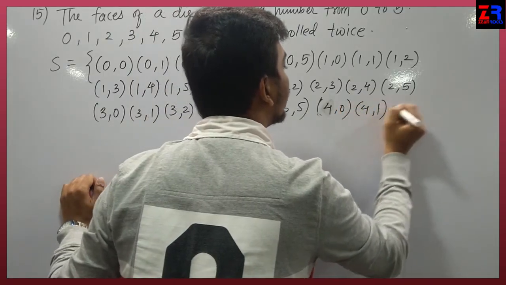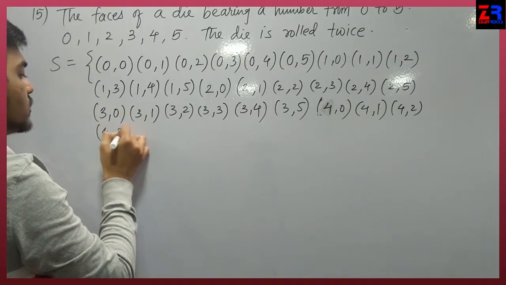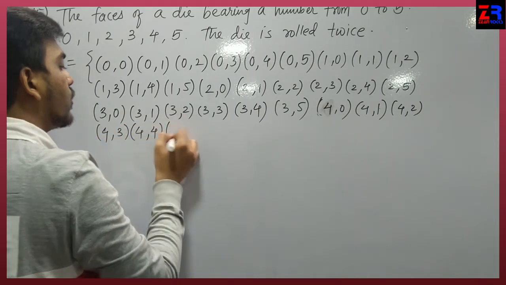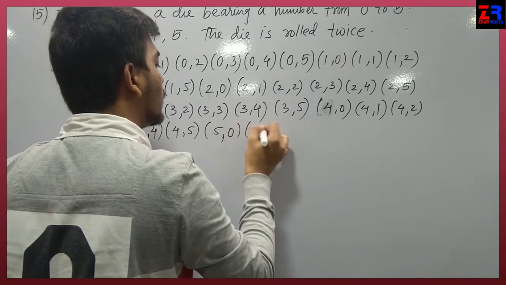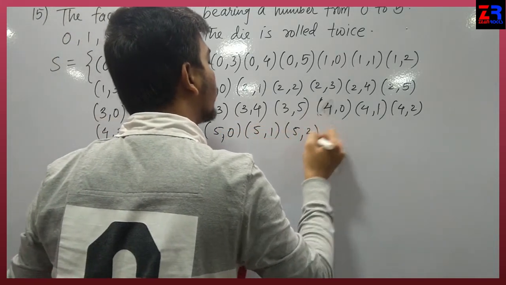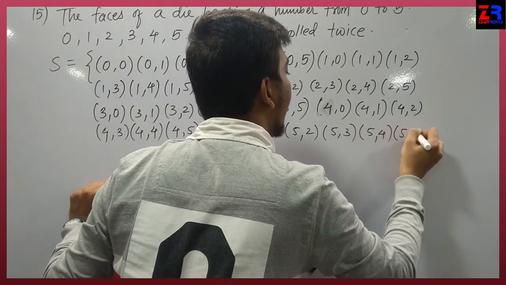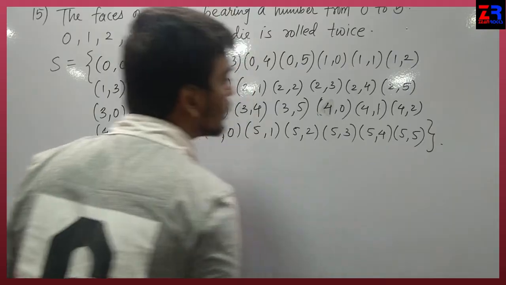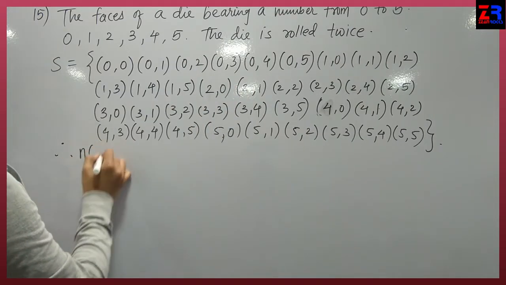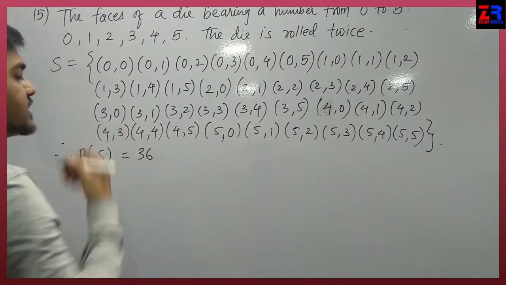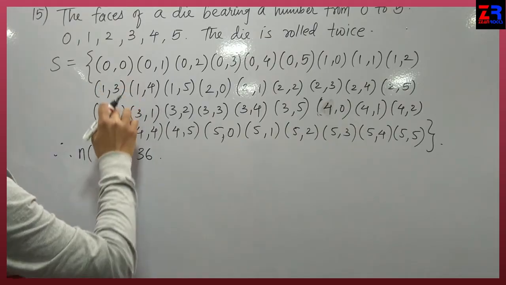4,0; 4,1; 4,2; 4,3; 4,4; 4,5. Now 5,0; 5,1; 5,2; 5,3; 5,4 and 5,5. The last bracket will be (5,5). Therefore, n of S equals 36. The same number of brackets will come here: 36.